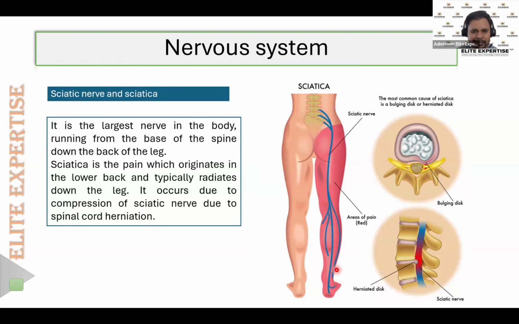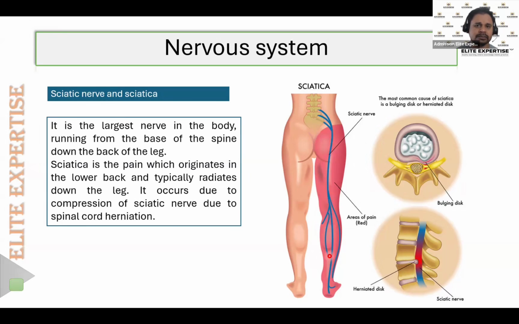It will start from the spine and run throughout the lower limbs, and it is mainly present on the back side, not on the front side. It runs through the back side of our body, through the back side of our legs, or our lower limbs. So the sciatic nerve is one of the main nerves that supplies our legs.